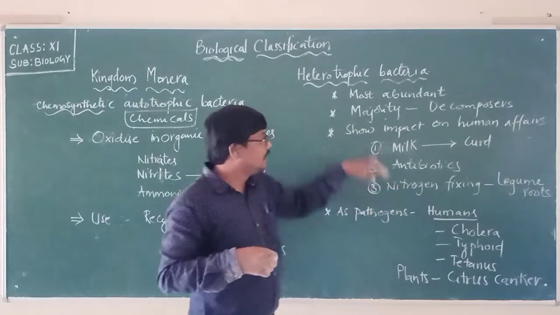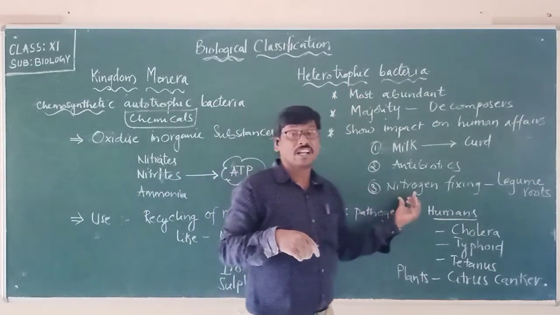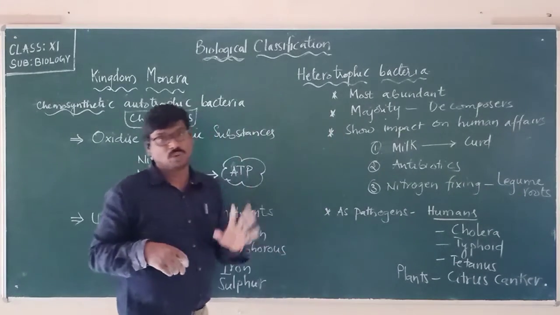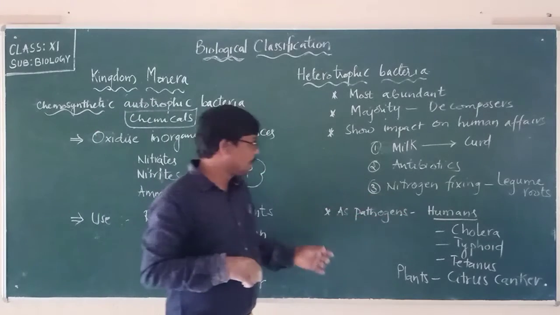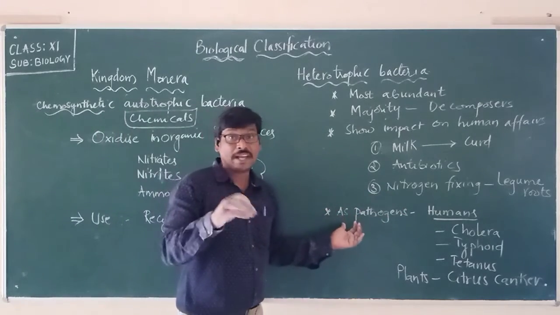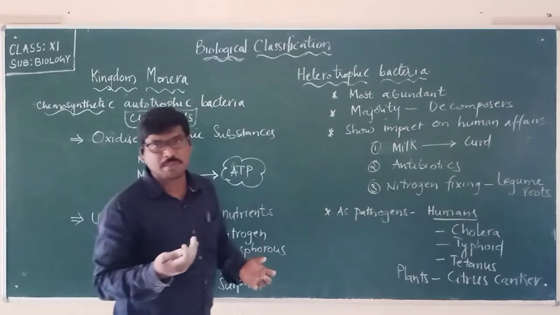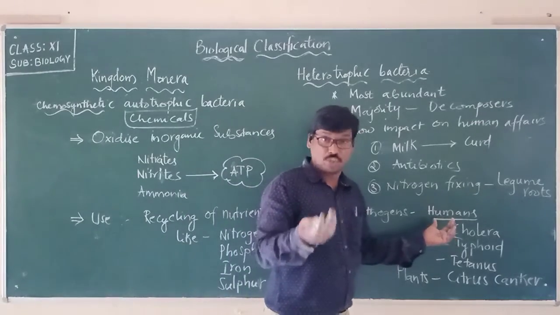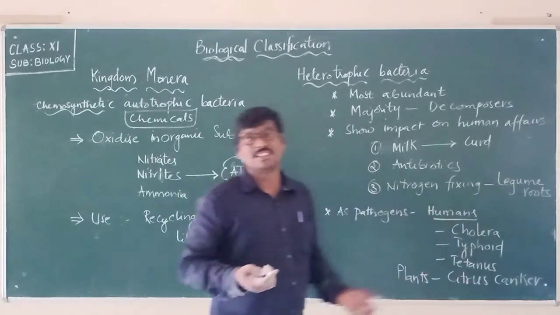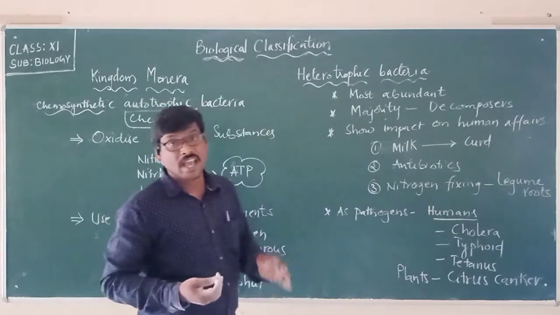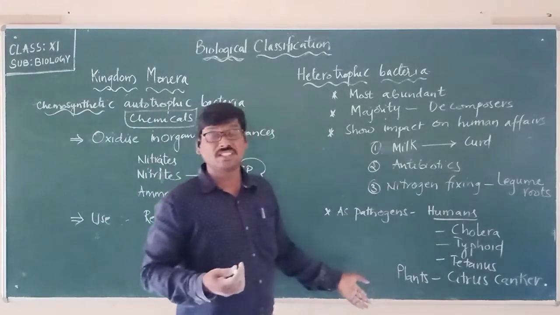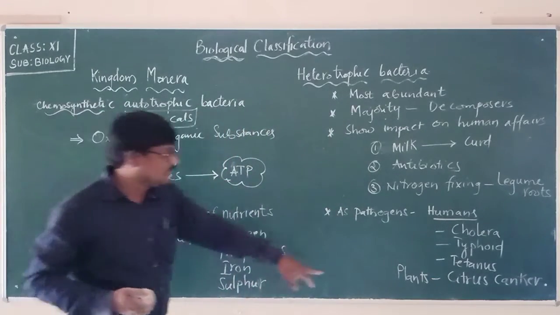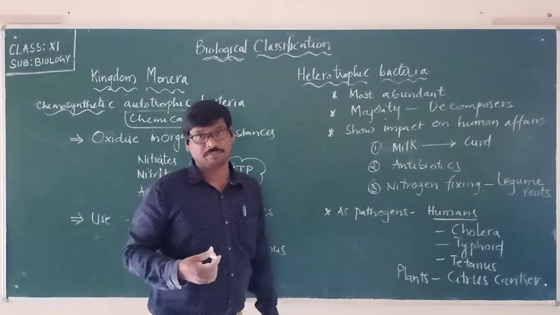As we said, among the heterotrophic bacteria there are also nitrogen fixing bacteria, especially present in the legume roots. And as we said, there is good and bad here, as pathogens. Pathogens means what? Disease causing. There are some bacteria which can cause deadly diseases to humans, called cholera, typhoid and tetanus. And in plants, a very common one is citrus canker, another disease seen in plants.